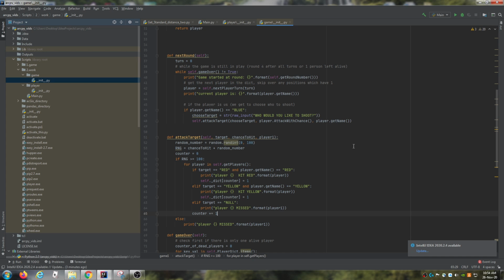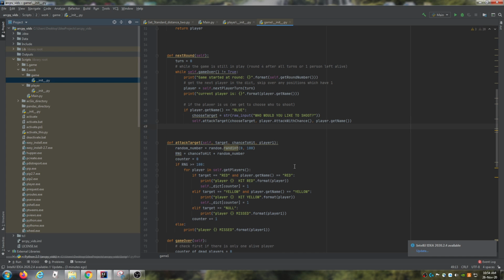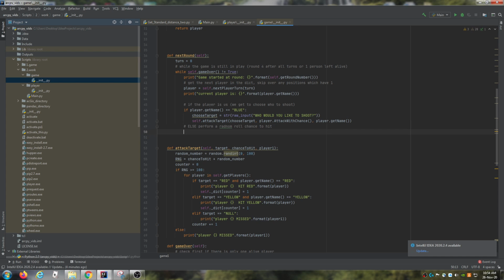Oh, God, long day. This is actually pretty long. Then what we need to do is, if the player's us, we get to choose who to shoot. If it's another player, so if it's red or yellow, then else just perform a random roll chance to hit. So if it's one of the other players, then they can just go ahead and do their thing. We'll do pretty much the same thing as this, but we need to select who we're shooting at. So obviously we can't shoot at ourselves.